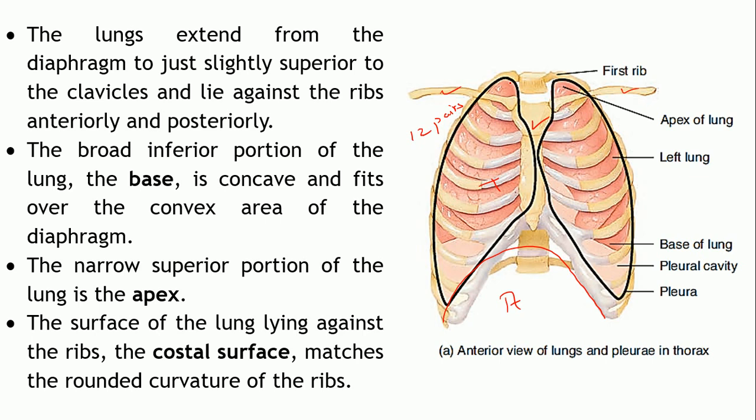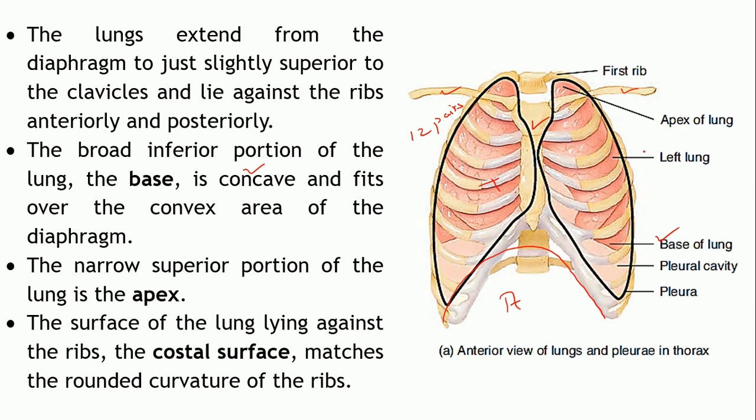Now, the inferior border of the lungs, which is broad, is known as the base of the lung. This base of the lungs is concave in shape, so it will fit exactly into the convex area of the diaphragm.